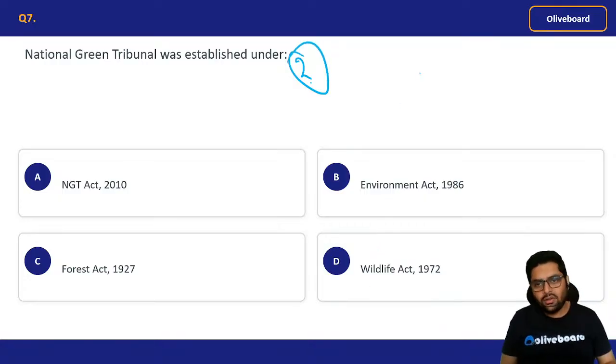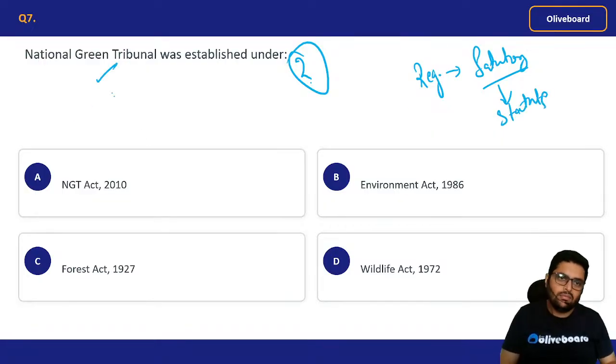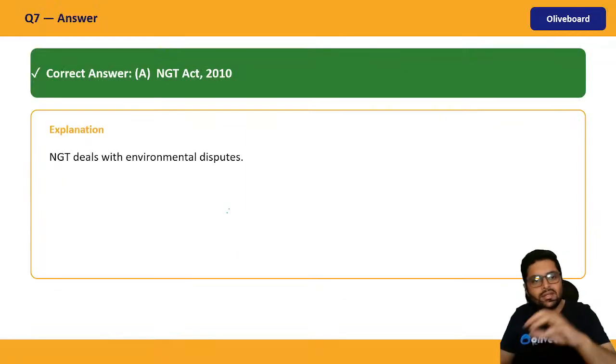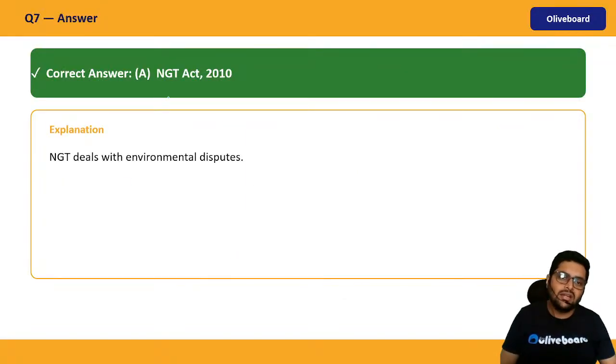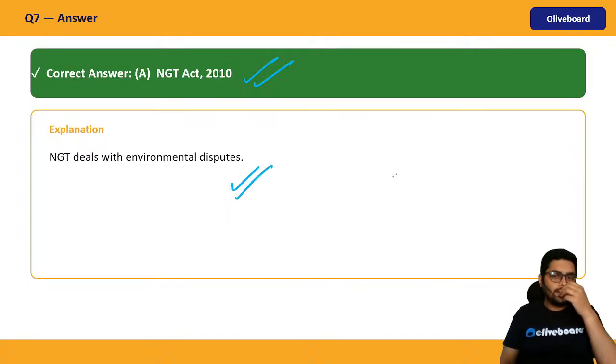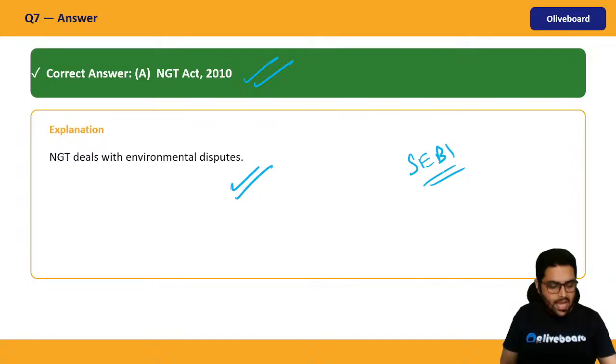These are called regulatory bodies, but many of them are also statutory bodies. Now, what are statutory bodies? They are under a statute, like NGT. It is a regulatory body and a statutory body. Why? It has its own statute, that is the National Green Tribunal Act 2010. Like SEBI Act, NGT Act, correct?